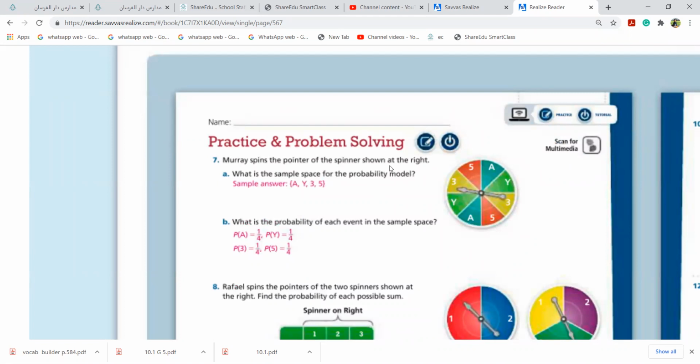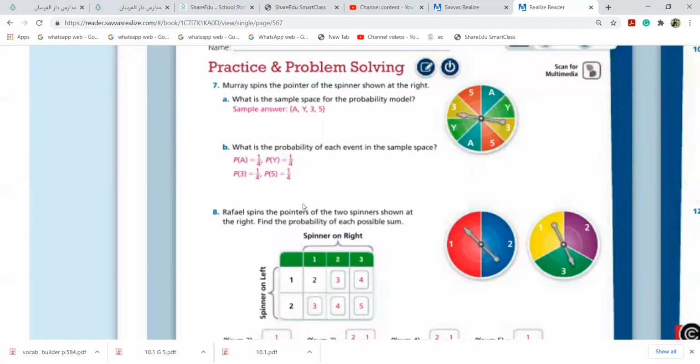Murray spins the pointer of the spinner shown at the right. What is the sample space? Sample space means you have to write all the letters. What is inside, girls? You have A, Y, 3 and 5. Don't write repeatedly. Am I correct? Now they are asking only the probability of the sample space. If they ask the probability of the whole spinner, you would write how many sections? 1, 2, 3, 4, 5, 6, 7, 8. But here, probability of the sample space means you just write 4 in the denominator and 1, 1, 1, 1. Each 1 over 4.